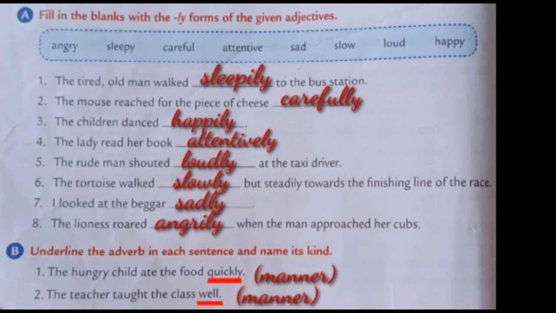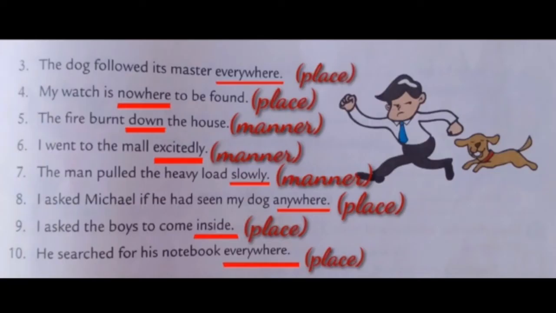Second one, the teacher taught the class well. Here, well is adverb. What kind? Adverb of manner. Now, third one. The dog followed its master everywhere.